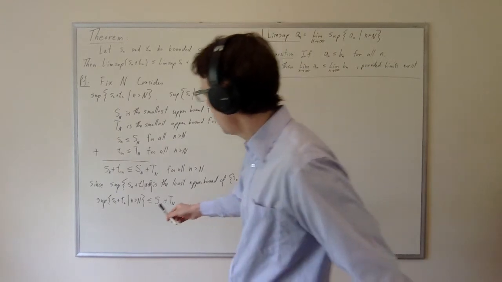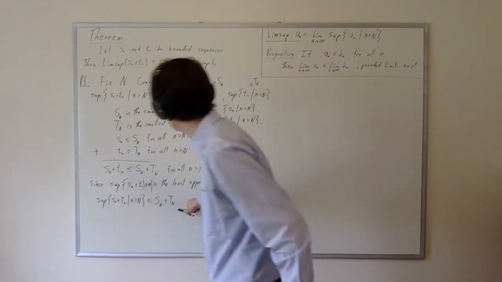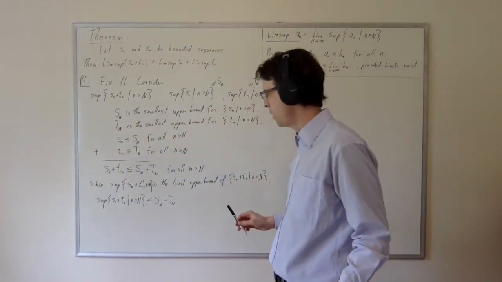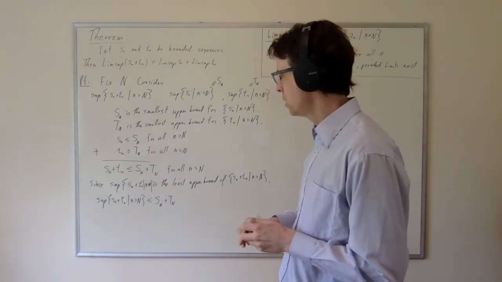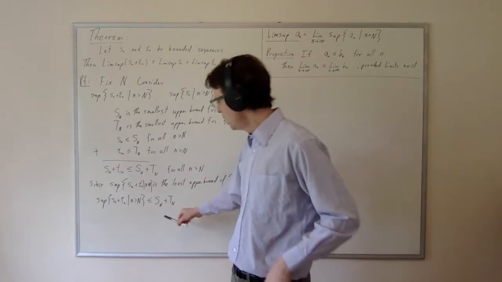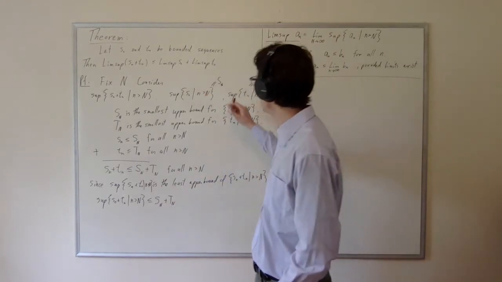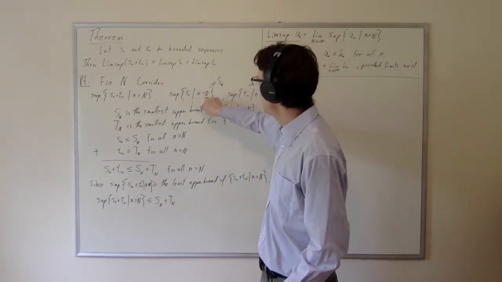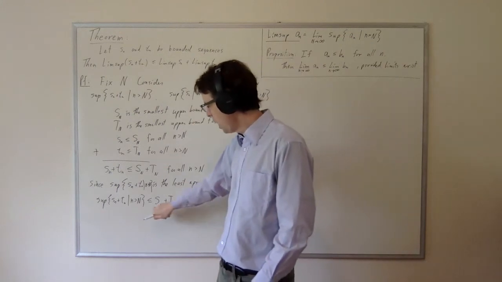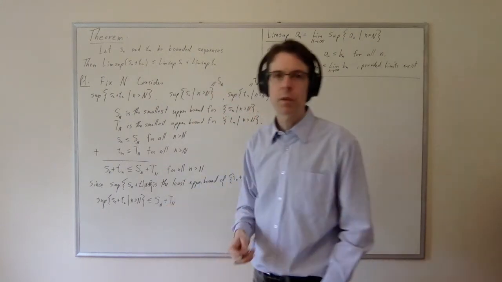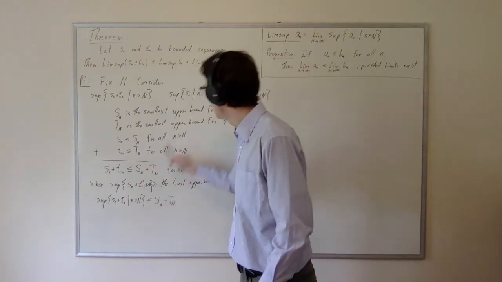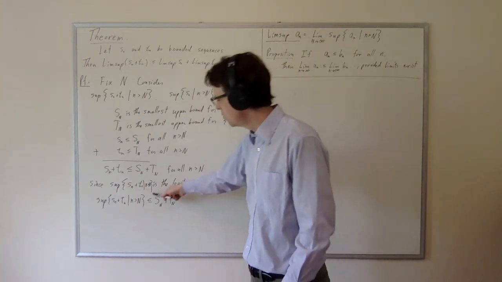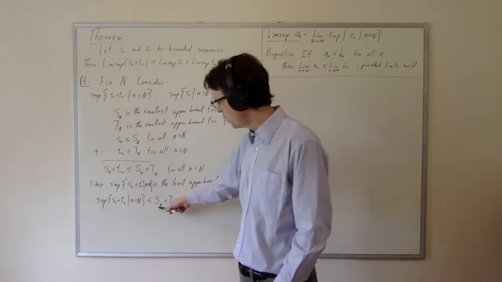Okay, so we get an inequality between this supremum and this, which is effectively the sum of two suprema. Now, what I want to do here is recognize what these things are now functions of. So this cap Sn is the supremum of the tail cut off at the cap n location. This is not a function of little n. This is a function of cap n. It depends where you cut off this tail, but you've taken the supremum of all the little n's beyond that. So this is no longer a function of little n. This is a function of cap n.